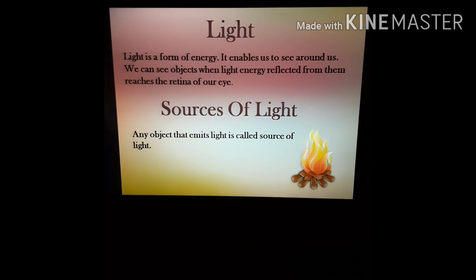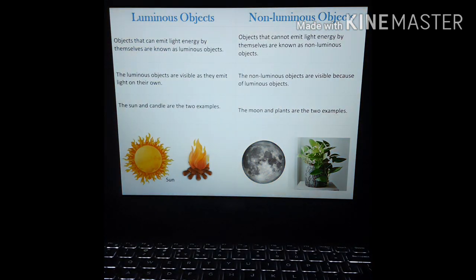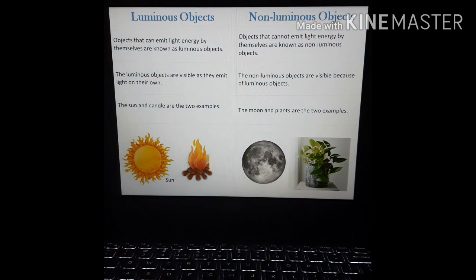Sources of light. Any object that emits light is called the source of light. In this video, we will study about objects of light, sources of light, transparent, translucent and opaque objects, shadow. Now let us study luminous and non-luminous objects.